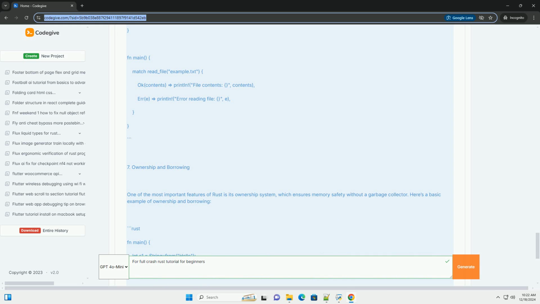1. Installation. To get started with Rust, you'll need to install it. The recommended way to install Rust is by using rustup, a toolchain installer. 1. Open your terminal. 2. Run the following command. Bash: curl --proto '=https' --tlsv1.2 -sSf https://sh.rustup.rs | sh. 3. Follow the on-screen instructions to complete the installation.